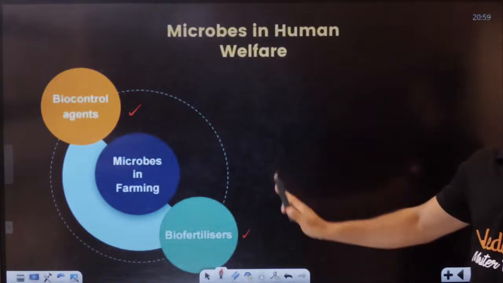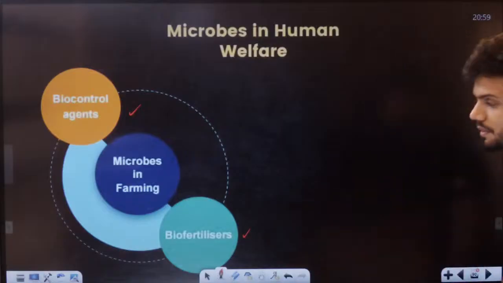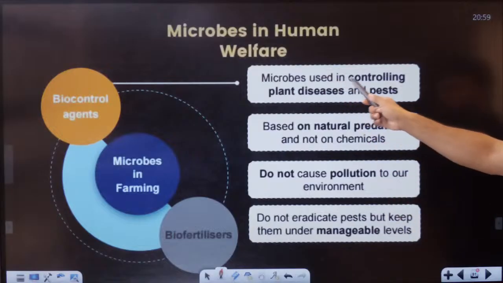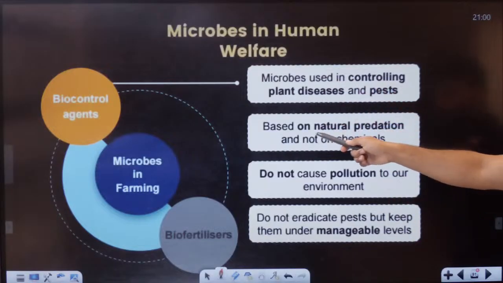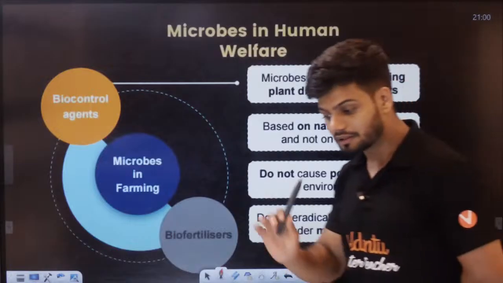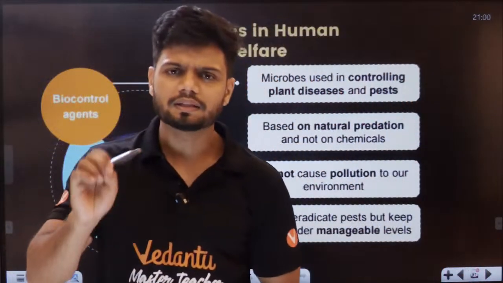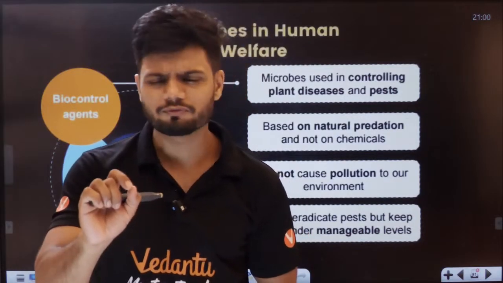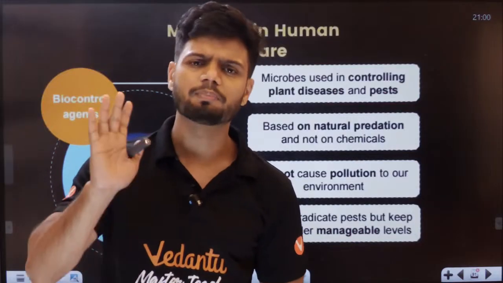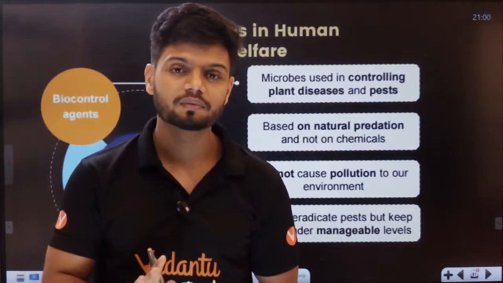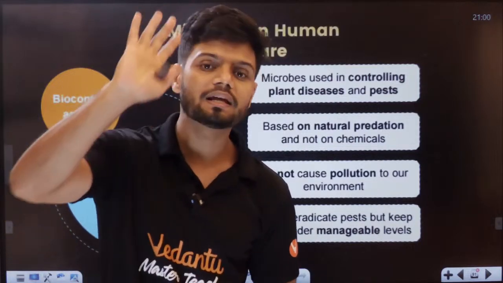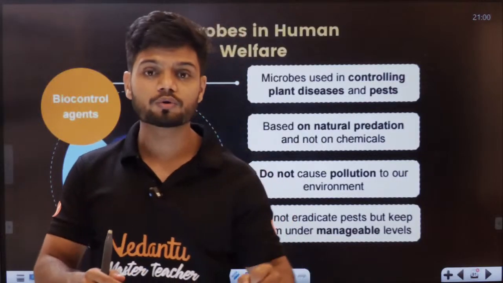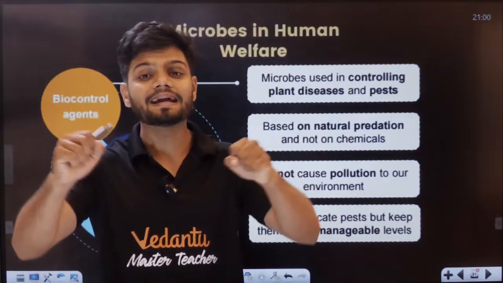Now, one by one, we'll learn both of them, and the chapter is over after this, students. Okay, see this. Now, how can we use them as biocontrol agents? Microbes are used in controlling plant disease and pests based on natural predators. For example, there is a mosquito in my farm which is eating all my plants. Now, you introduce a dragonfly. This dragonfly will go and kill the mosquito. Problem solved.